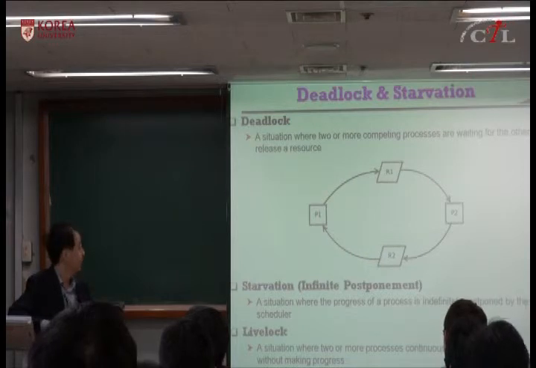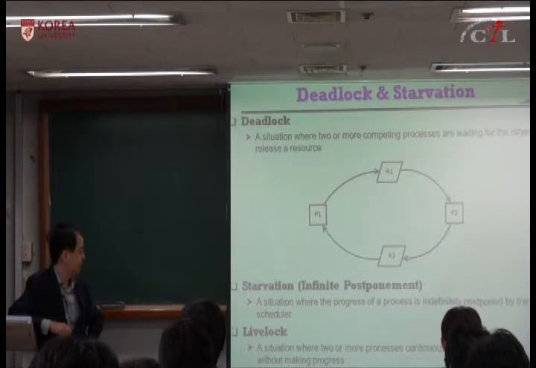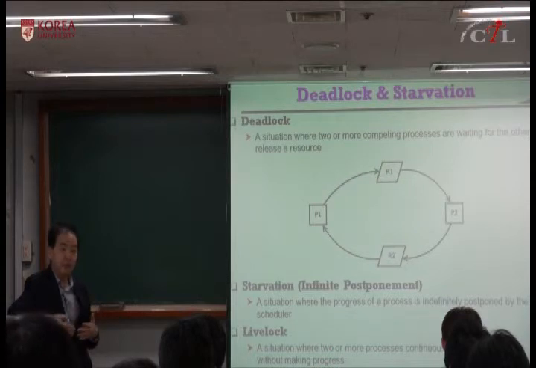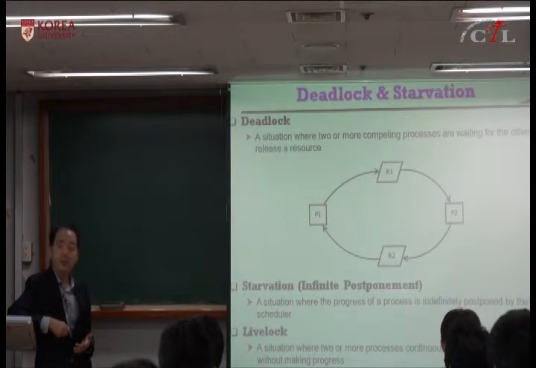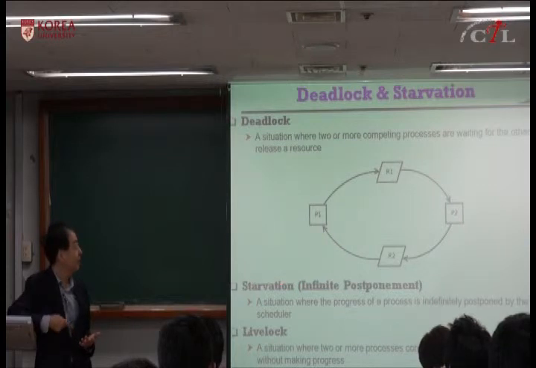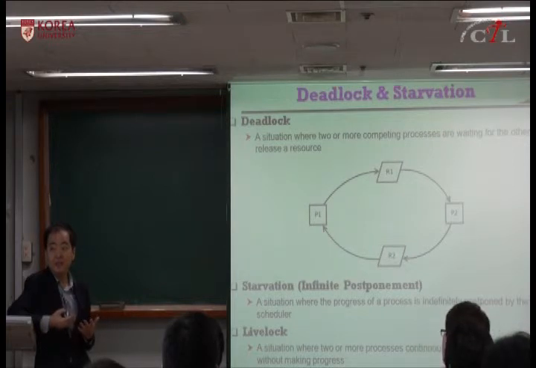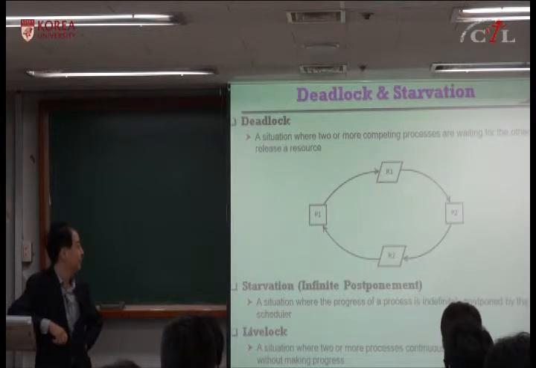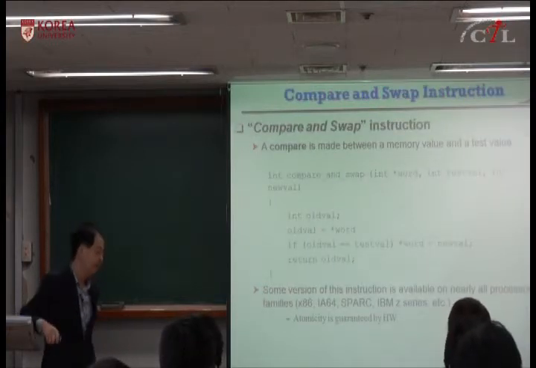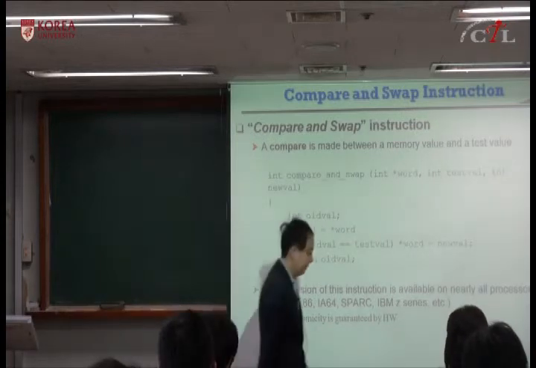Okay, livelock is a situation where two or more processes continuously change their state without making progress. Somehow they are updating their state, they're doing something, but they don't make any progress. It's different from starvation or deadlock, because it's doing something, so it's live, but it's doing nothing useful, so it's called livelock. Okay. So let's go back to the textbook.